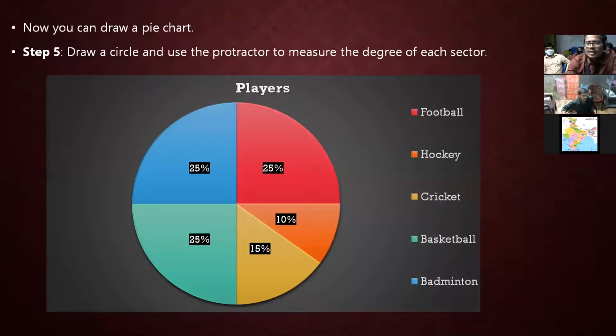Now, in this slide, when you want to draw the pie chart, first of all, draw a circle with your own convenient radius, and draw one radius. Keep the protractor at the center, measure the angle, first angle is for example 90 degrees, identify the first point, and join that line. So now you are getting one segment, one sector. Now take that radius as the base and identify another angle, and another angle, like this. So finally we can complete the chart as shown in the picture.